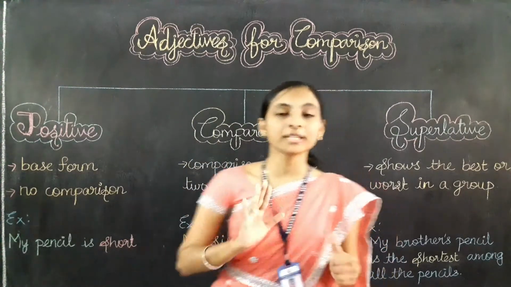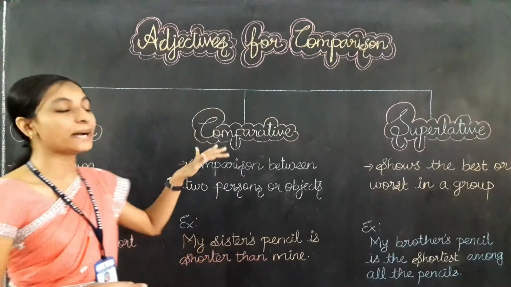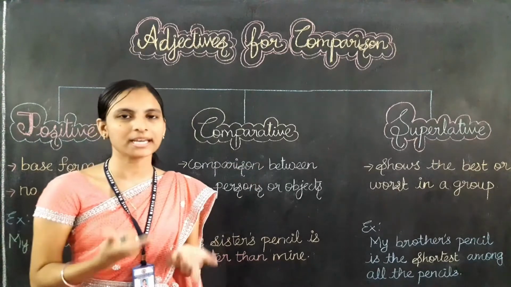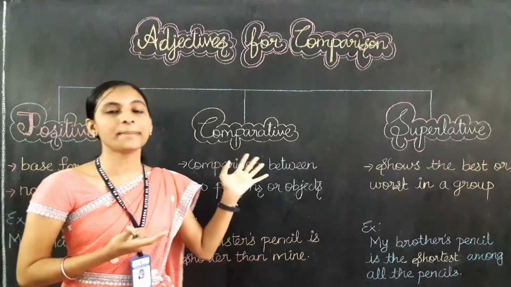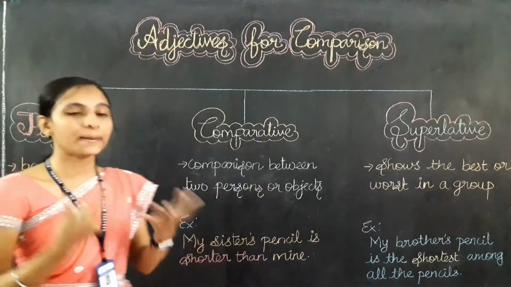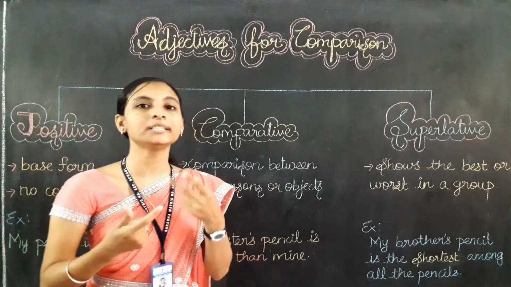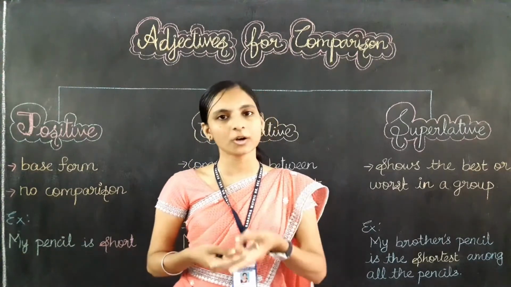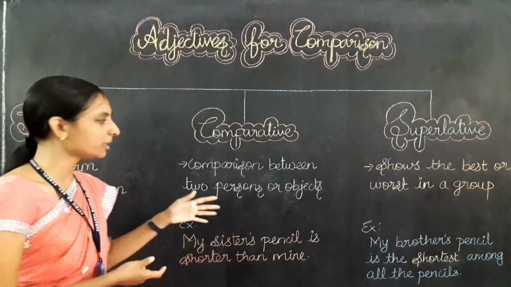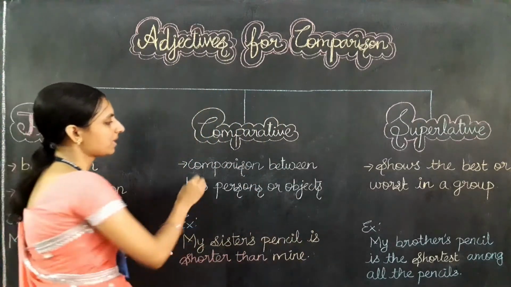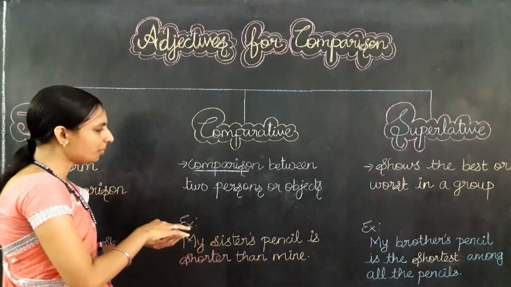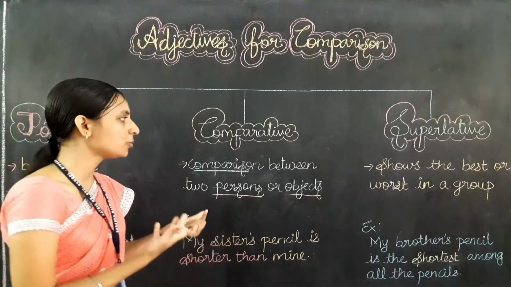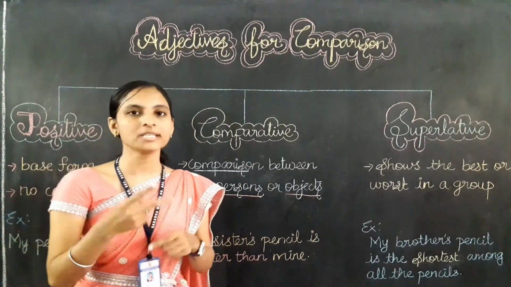Okay, let's learn about the comparative degree. The word comparative tells that it is going to compare something, right? The word itself has a meaning. So this comparative degree is used to compare two persons or two objects. That is what I have written here on the board. It is a comparison between two persons or objects.